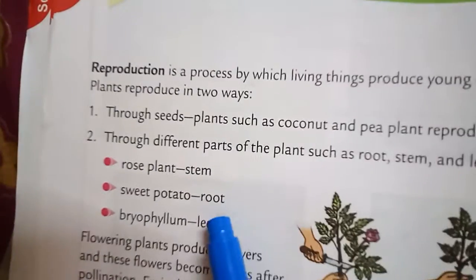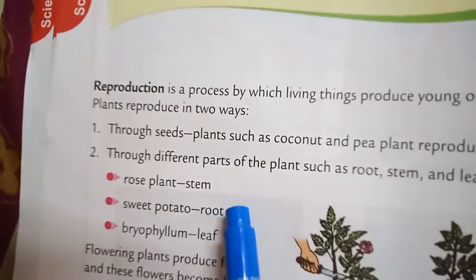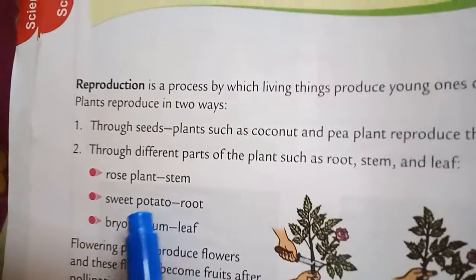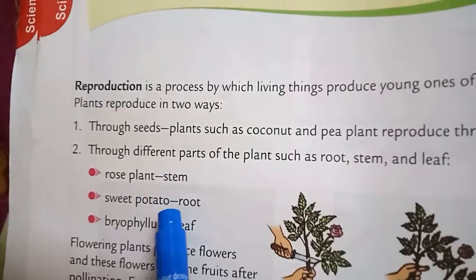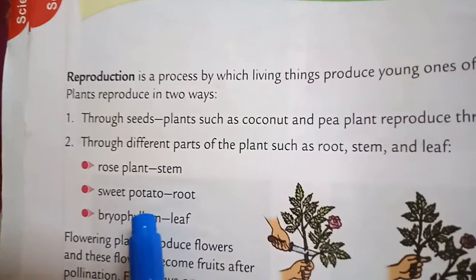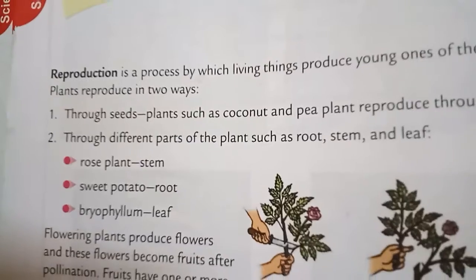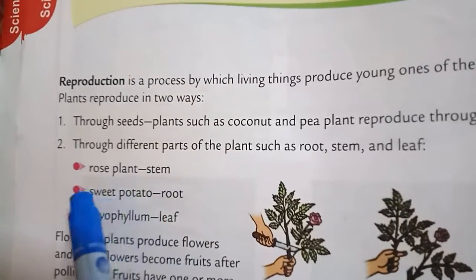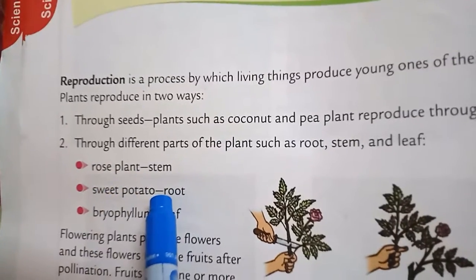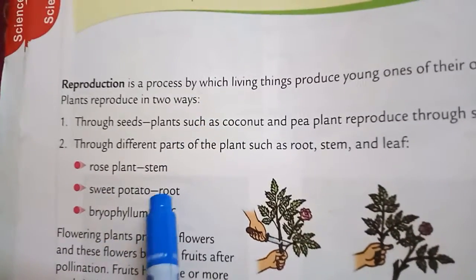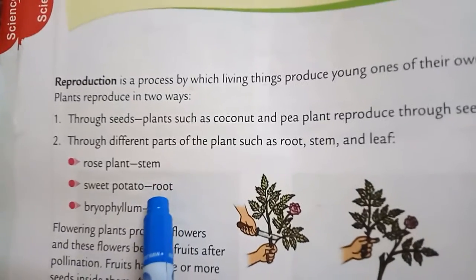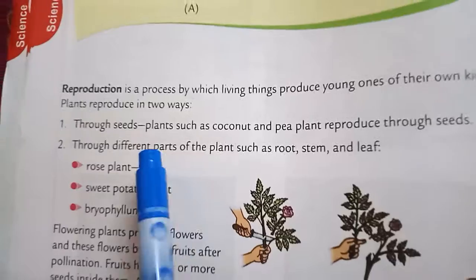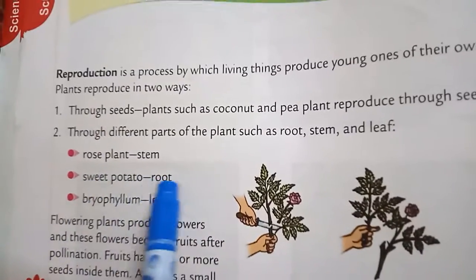Okay, next one is root. So which one is used for root? So here see, sweet potato. Potato is a root. It is a vegetable which is inside the mud. So when we take a potato or sweet potato and sow it in the soil, what happens? Again a small plant will come outside. So when we insert the root inside the mud, again a small plant will come outside of the earth. So this reproduces through root.